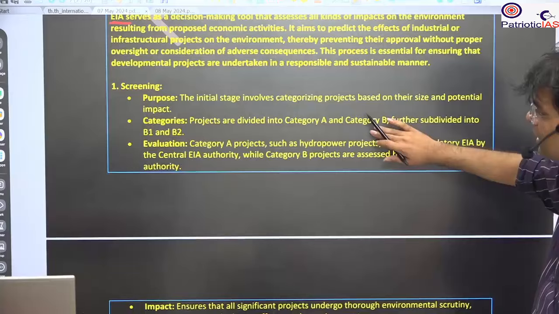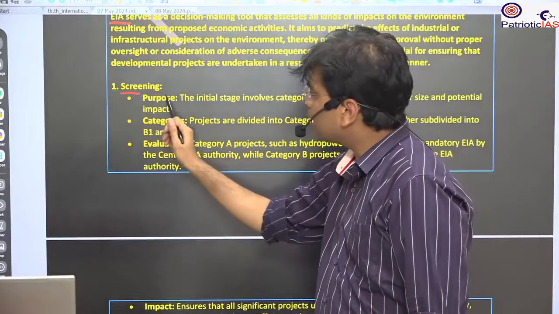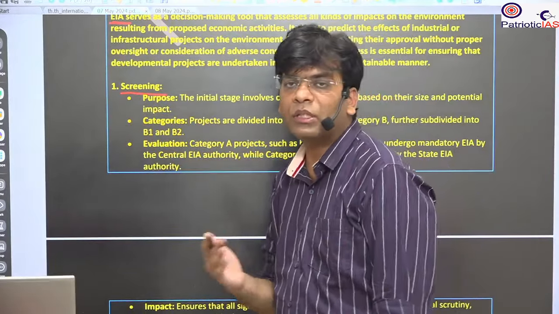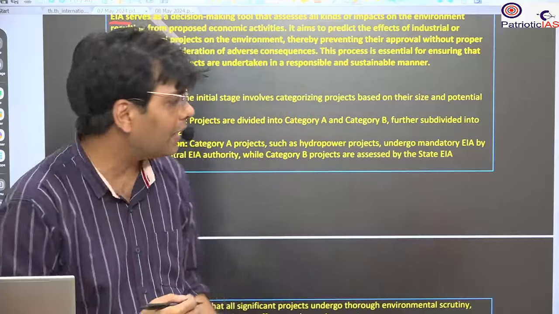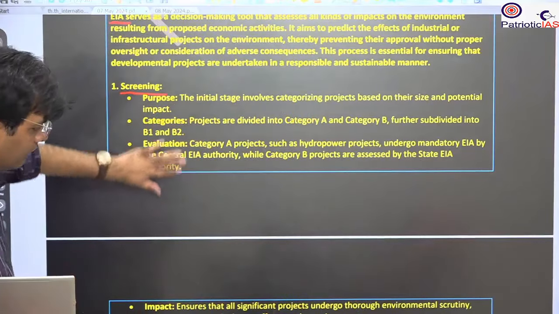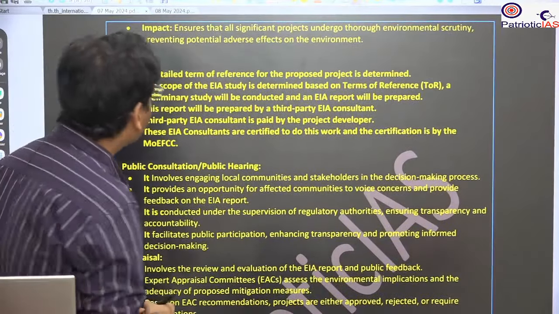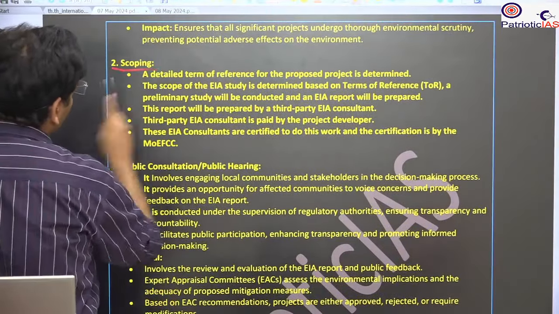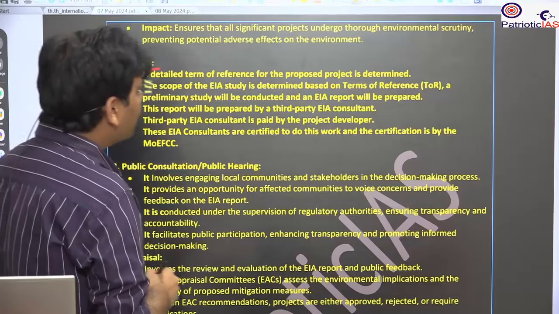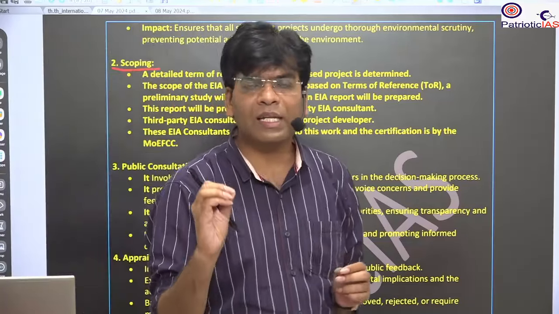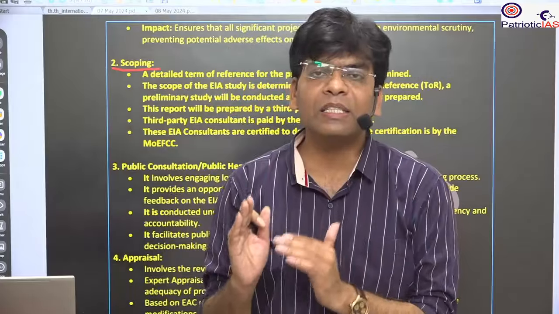The first stage is the screening. Under this screening, we divide the projects into two categories, category A and B, and further there is a division of category B into two categories, B1 and B2. After that, we will discuss the scoping. Scoping means the terms of reference that have been provided at the very initial stage.